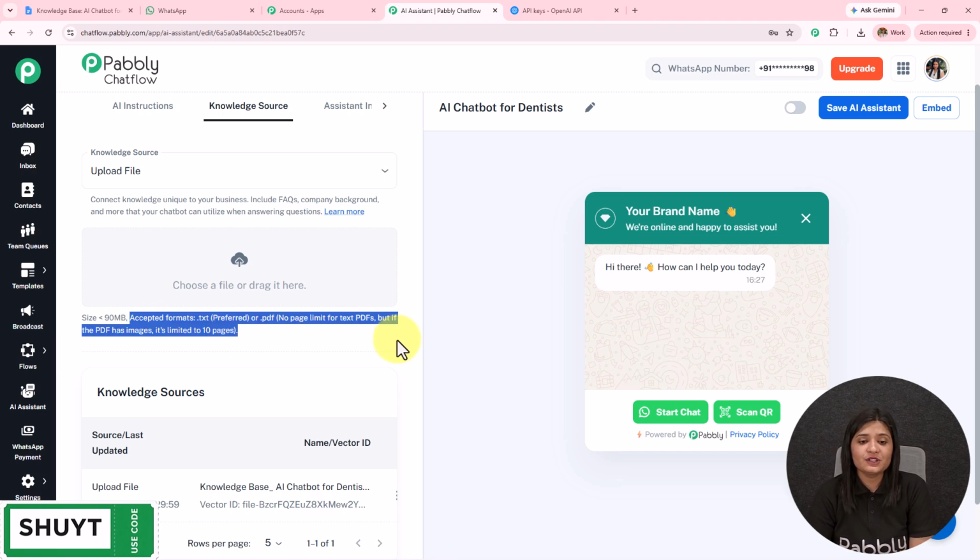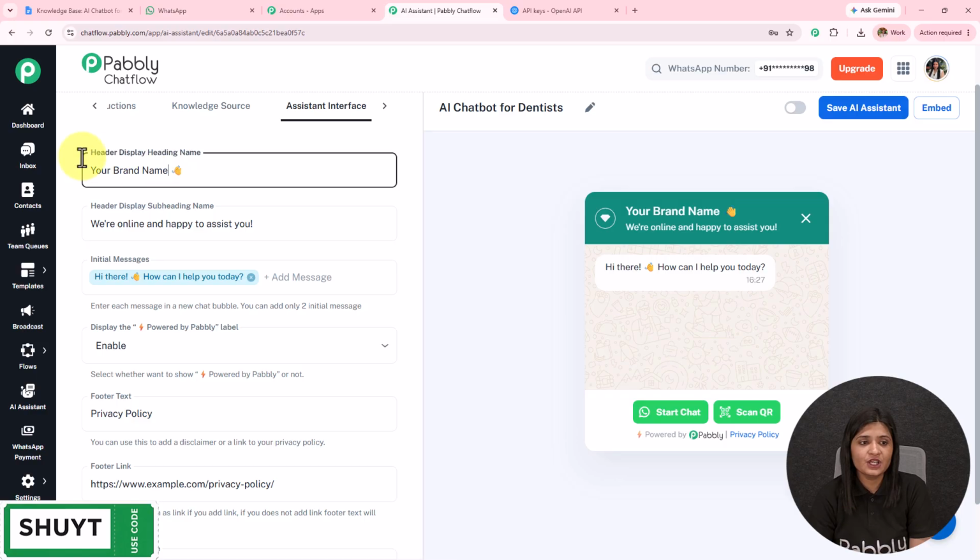If a document has images, the limit is up to 10 pages only. Then we have this assistant interface. Over here, I have the heading name. I can remove it and enter any other heading name. You can see it changing over here in this preview.